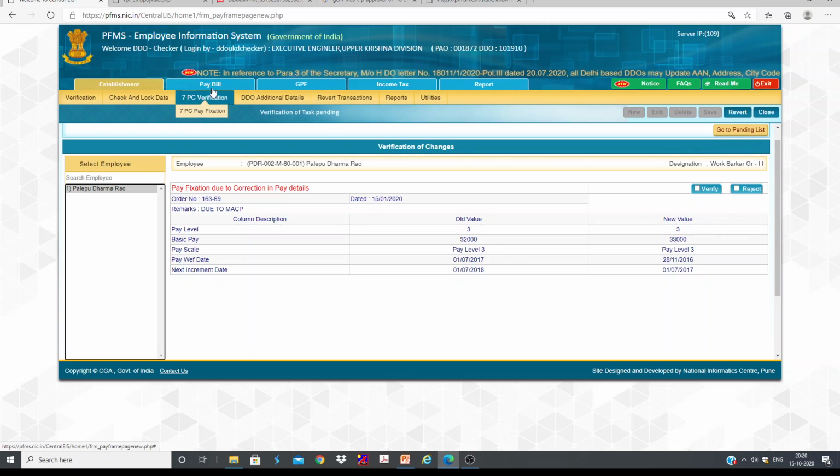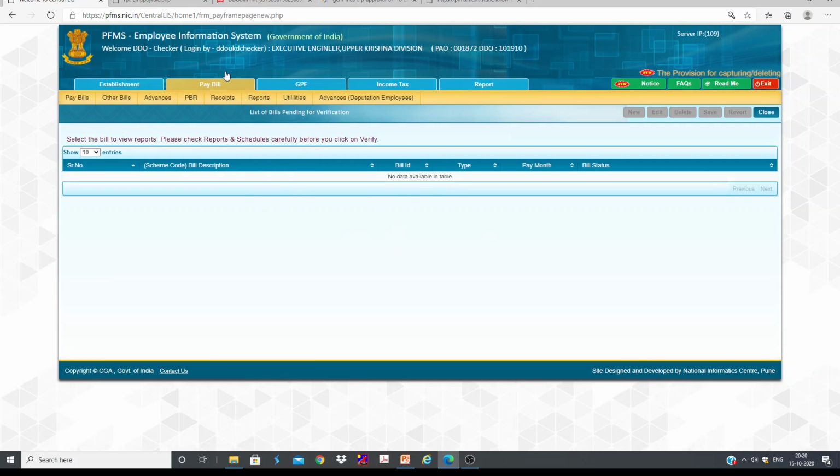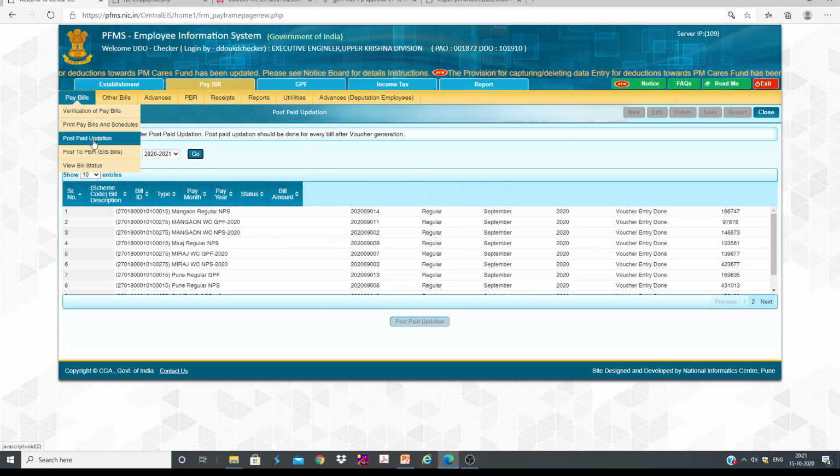Similarly, if a pay bill has been sent, then here you need to verify the pay bill. Here there are no pending bills. And for post-paid updation, last month's post-paid updation is not done. You can see all the September bills were yet to be posted to PBR. If they are not posted to PBR, even if somebody is transferred out, in his LPC report that salary is not going to be shown. The last month's salary is not going to be reflected. So once we do post-paid updation, then we need to post that to PBR. These are the mandatory steps. Anyway, I am not touching this one now.